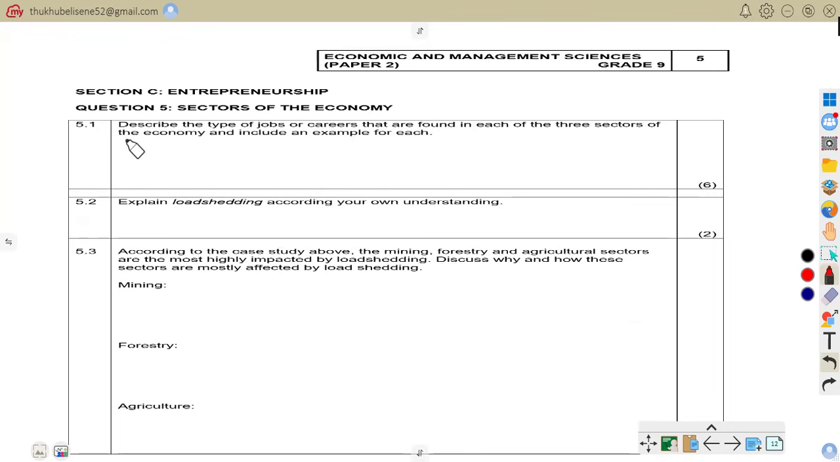We are going to have a primary sector. The examples under the primary sector are farming, so we are going to have a farmer, which falls under the primary sector. We are going to have a fisher, we are going to have a hunter, as well as a miner. So this falls under the primary sector.